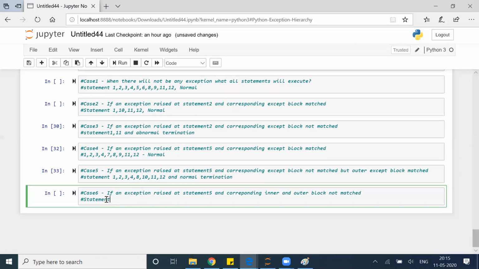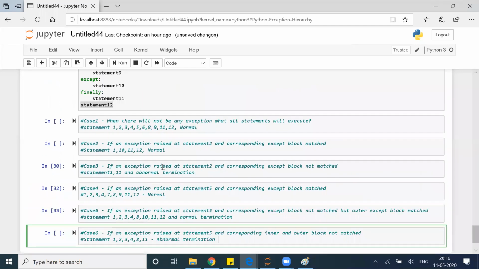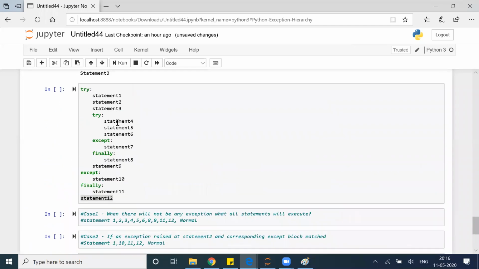Statement 1 2 3 4, 5 failed. 6, 7, 7 will not run, the except block is not handling it. 8 will run because it's a finally. 9 will not run, 10 failed again, 11 will run, 12 will not run. So it will be abnormal termination. Okay, 1 2 3 4 8 11.